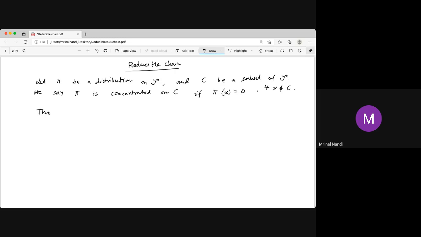Now, the theorem. Let C be an irreducible closed set of positive recurrent states, that is, a set of all positive recurrent states.